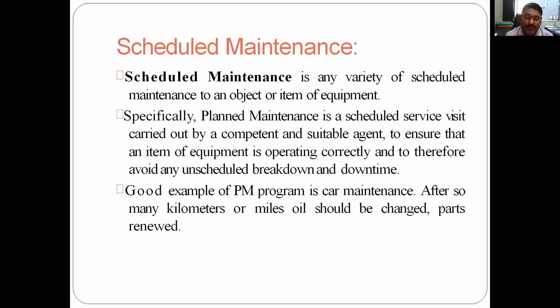You say after 1 month, after 15 days, a competent or suitable agent, a person with good knowledge, by just observing the lathe machine for 2-3 minutes, will come to know that it is turning in an excellent way, no problem, no play in the guideways, no vibration. So everything is as desired and there will be no unscheduled breakdown or downtime.